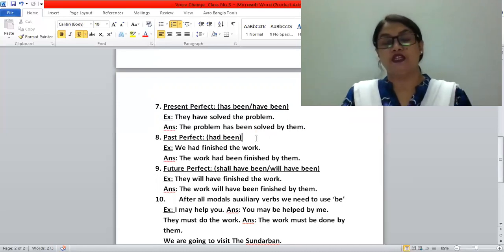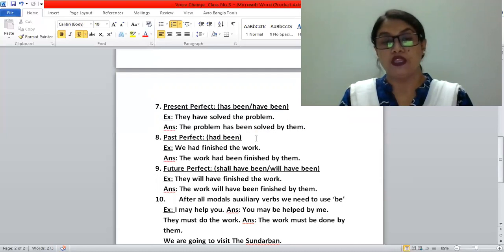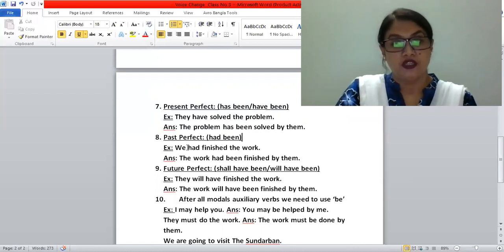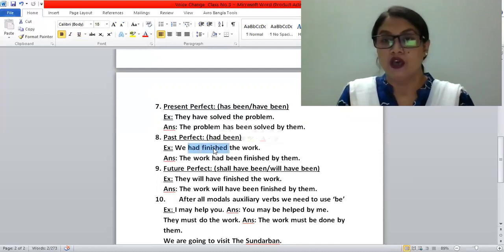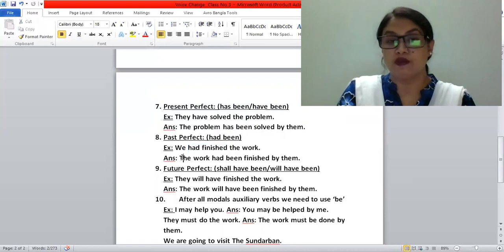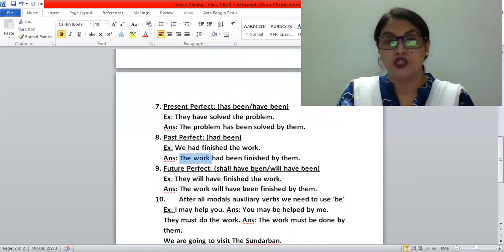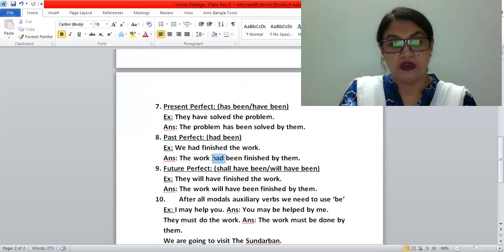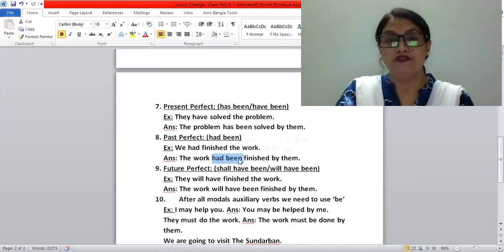Now past perfect. In past perfect tense, we need to use only had been in the passive voice. Look at the example: We had finished the work. Past perfect tense, had finished. What will be the change in the passive voice? As the work is the object, we make it the subject of the passive voice. So the work had been finished by them. Here we used had been.